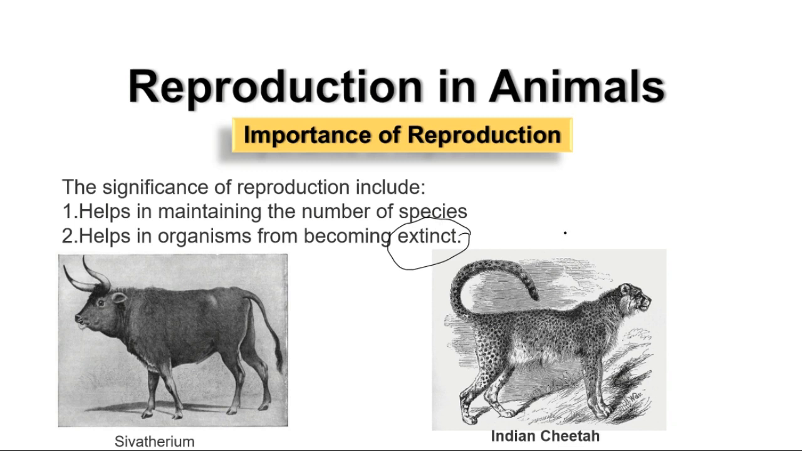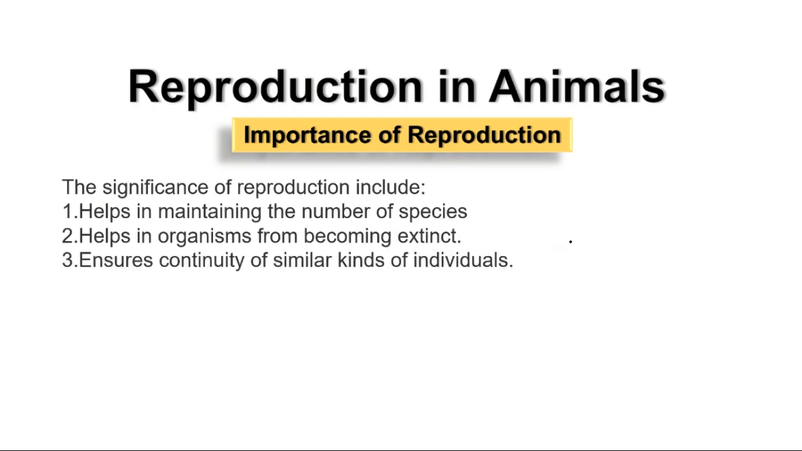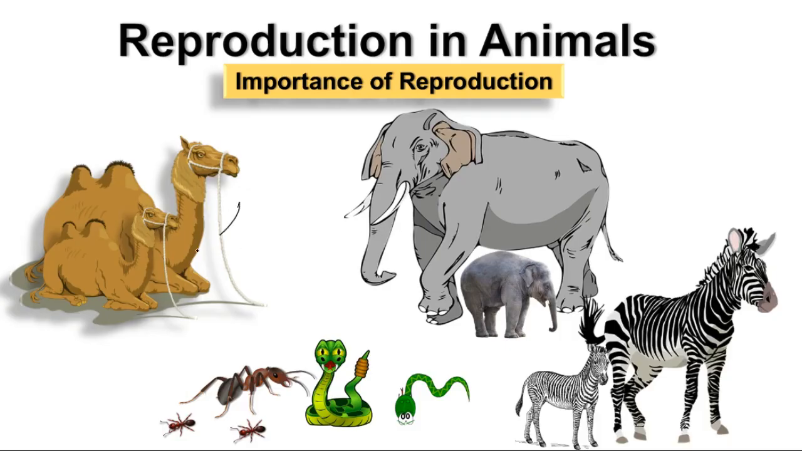And another important feature of reproduction is it ensures the continuity of similar kind of individuals, right? Similar kind means what? A camel can give birth to a camel, an elephant can give birth to a baby elephant, okay? Or what is that baby elephant's name called? Calf. It is essential to create variations in species through genetic combinations. What do you mean by genetic combination?